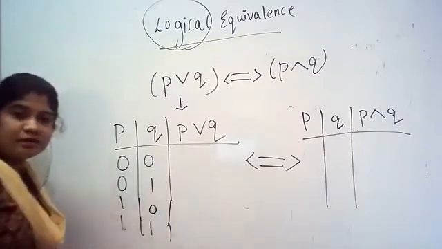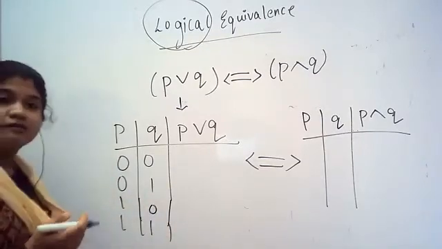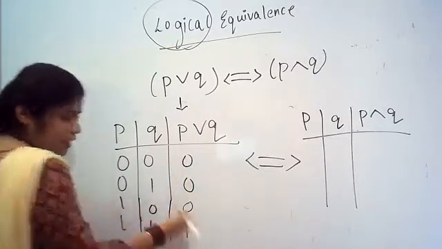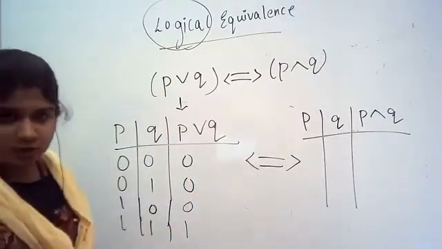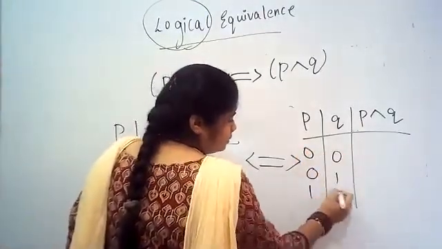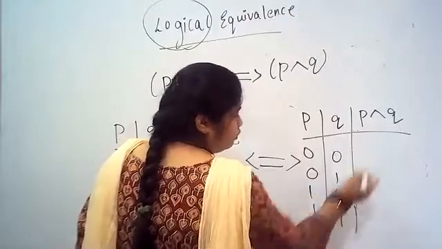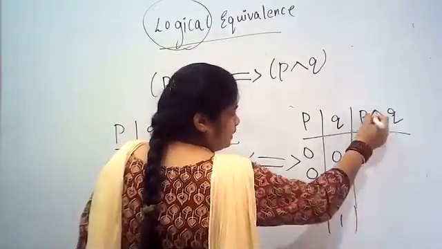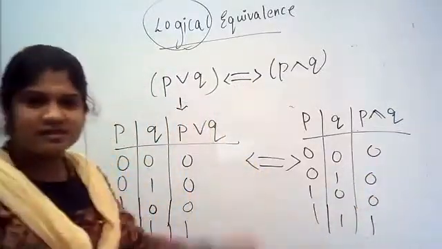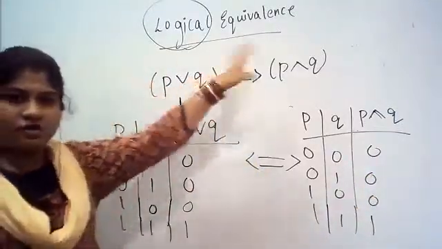Finally, what is our disjunction rule, or OR gate rule? It is nothing but 0 0 0 1 for the inputs 0 0, 0 1, 1 0 and 1 1, giving the result 0 1 1 1. What will be the result for conjunction? It is 0 0 0 1. Okay, I have written the truth tables of disjunction and conjunction.